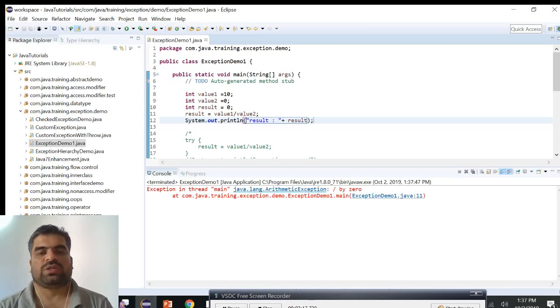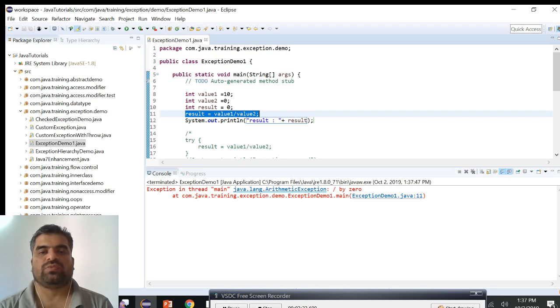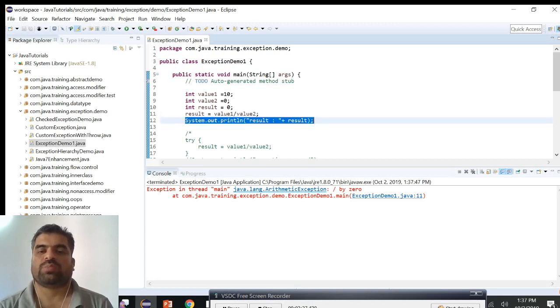Here we can see that the output, or whatever value we initialized as 0, did not print in the console, which means that whenever the exception occurred, the program terminated. So we have to handle this exception in the program in order to execute the whole program.